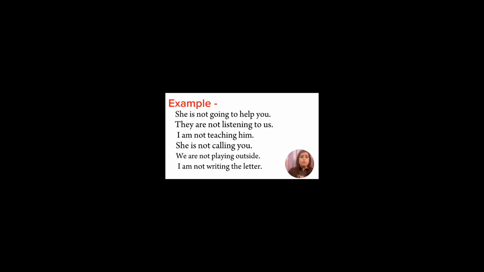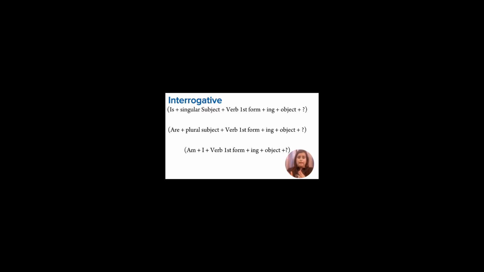Now next the rules, it is with the interrogative sentence. That is, is plus singular subject plus verb first form plus ing plus object followed by a question mark. Then it is are plus plural subject plus verb first form plus ing plus object followed by a question mark. Next it is am plus I plus verb first form plus ing plus object followed by a question mark.